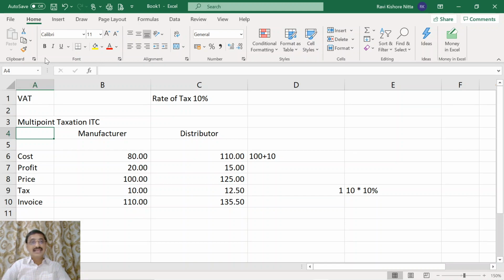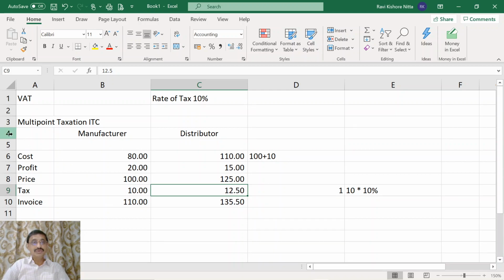Now we will examine that also. Here you have understood that in multi-point taxation there is a cascading effect because tax on tax is levied. But we will come to VAT and examine how this is going to change.